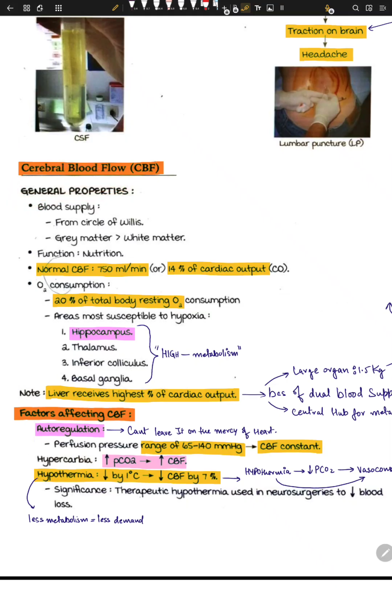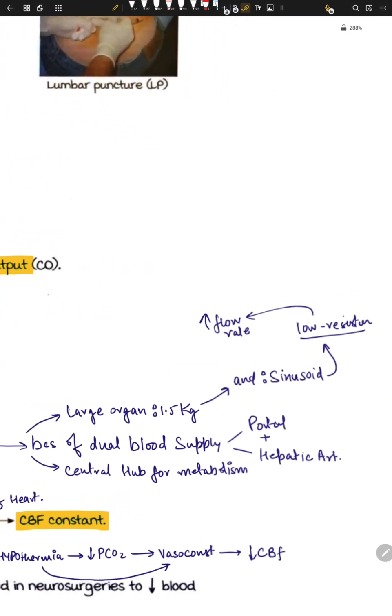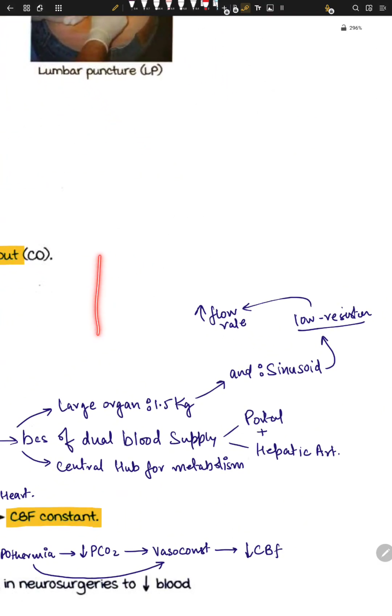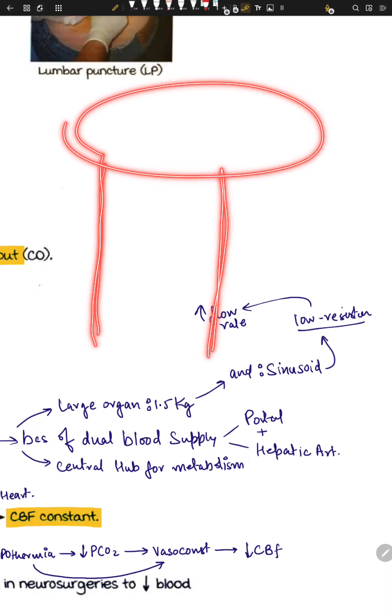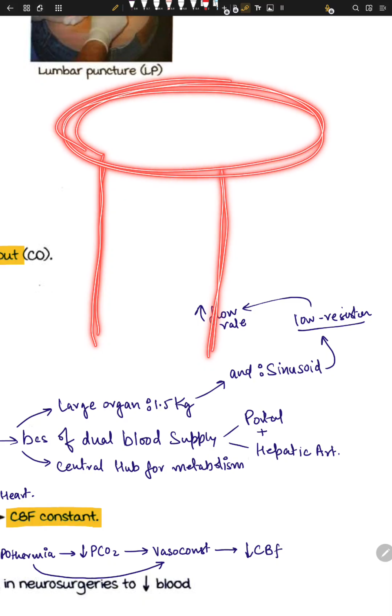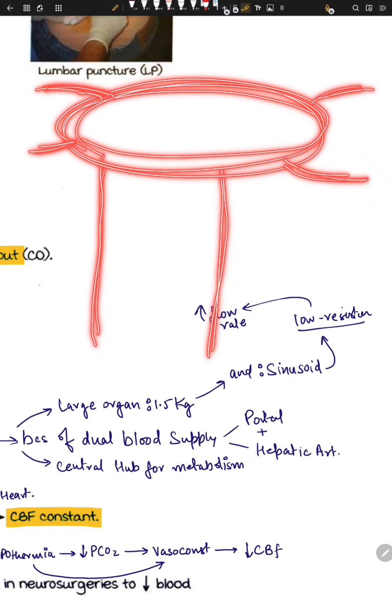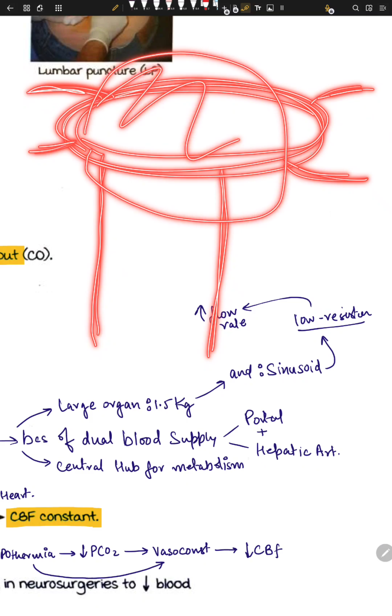Well, the property is that the blood supply comes from something called the circle of Willis. I can explain it in very short terms. Two main arteries are coming up, right? And then they make a circle right there, like this. From this circle, we have anterior distribution, and then we have posterior distribution for the posterior brain. This is your brain right there, and these are your eyes.